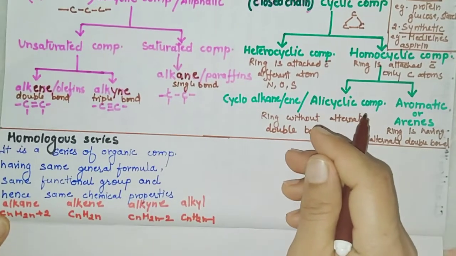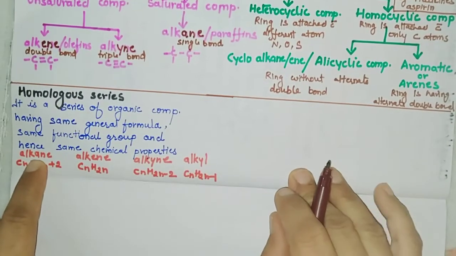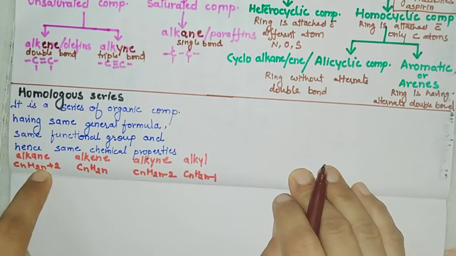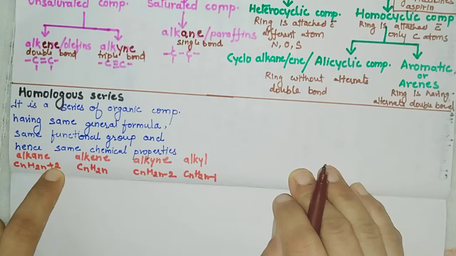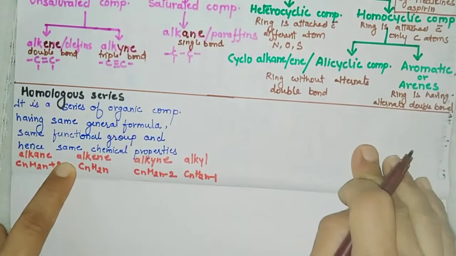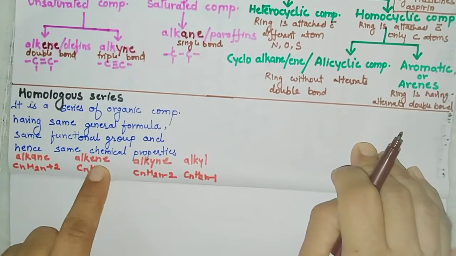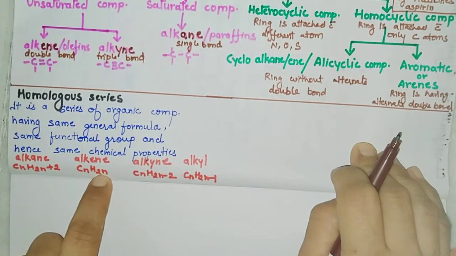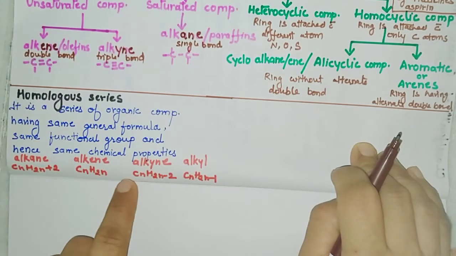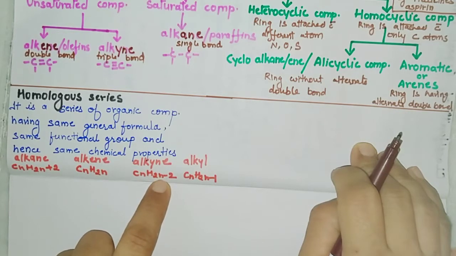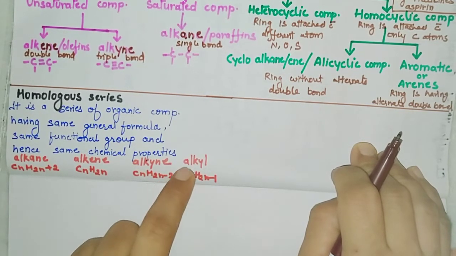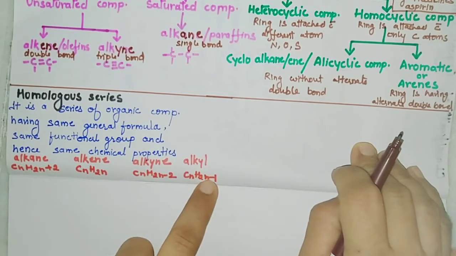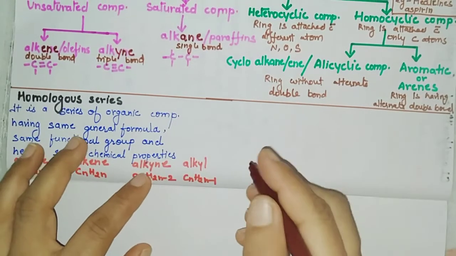Now see its formula. When it is alkane, the formula is CnH2n+2. I will explain here. If it is alkene, what will be the formula of alkene? CnH2n, and alkyne CnH2n-2, and alkyl is CnH2n-1.